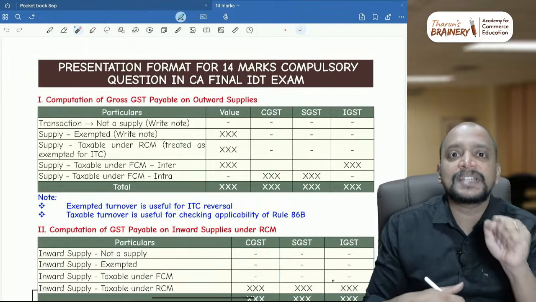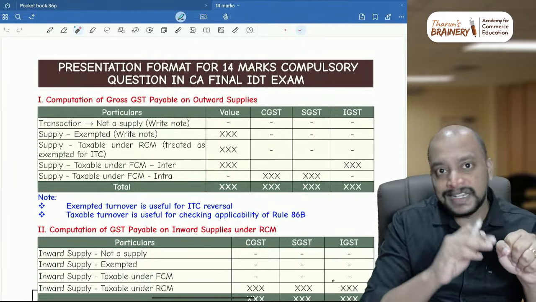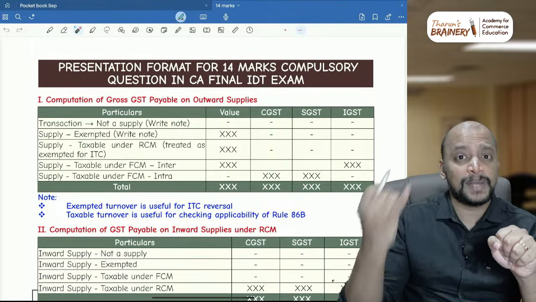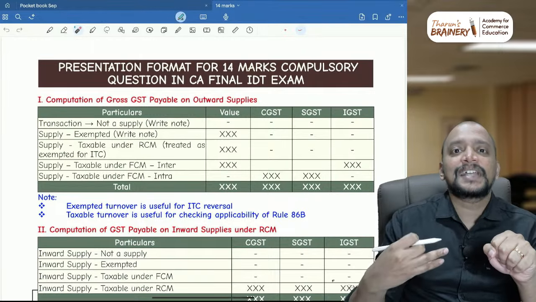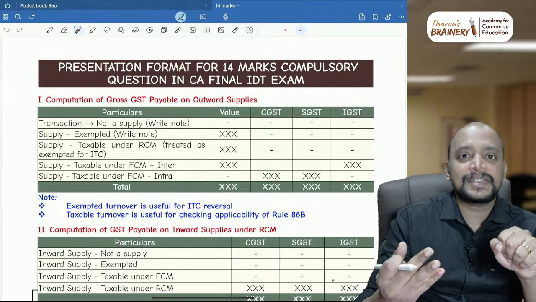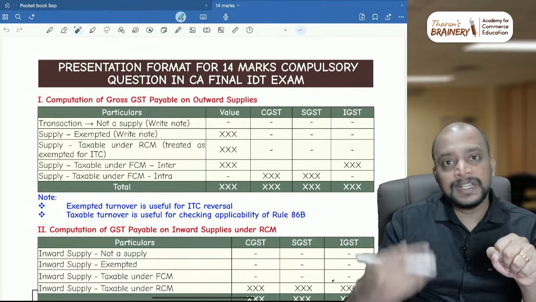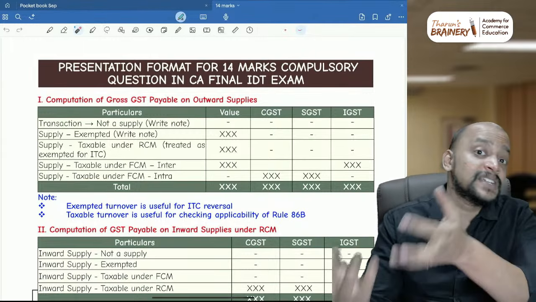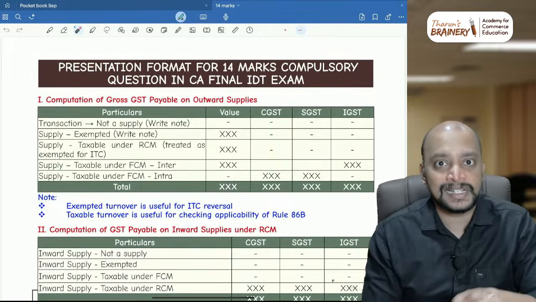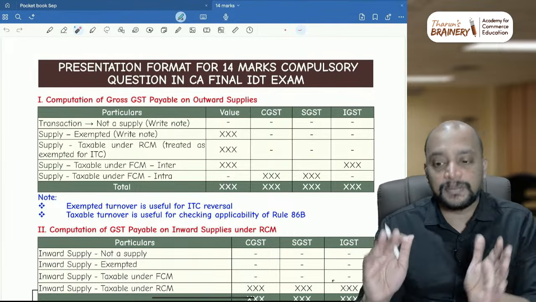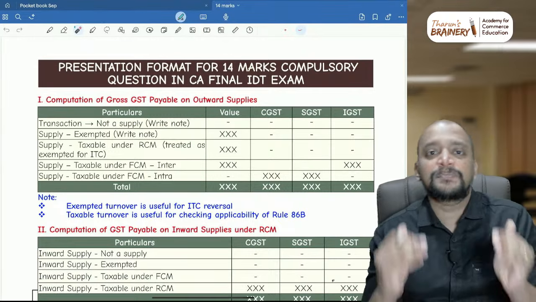And if the place of supply is determined under section 13 and that particular place of supply is in India, then it is deemed inter. Then supply to SEZ and supply by SEZ. And next we have trading in PSLC, priority sector lending certificates, and next security lending scheme under SEBI, and supply of goods to a tourist. These are all deemed inter, and apart from that, if you have received some advances and you don't know whether it is intrastate or interstate, then also it will be deemed interstate. These 10 transactions deemed interstate means it will be coming under the IGST column. Otherwise we need to treat it as intrastate or interstate based on place of supply.